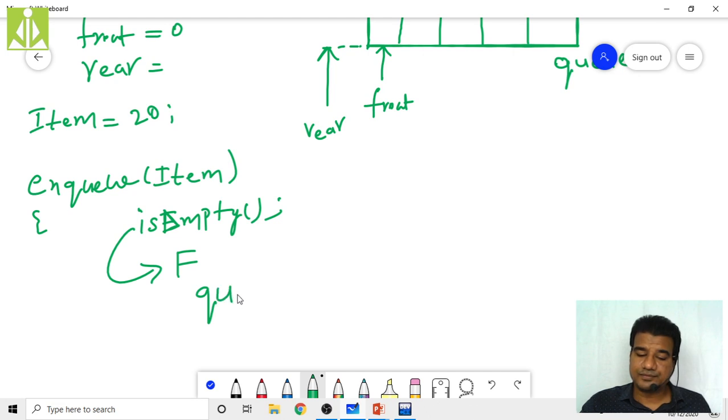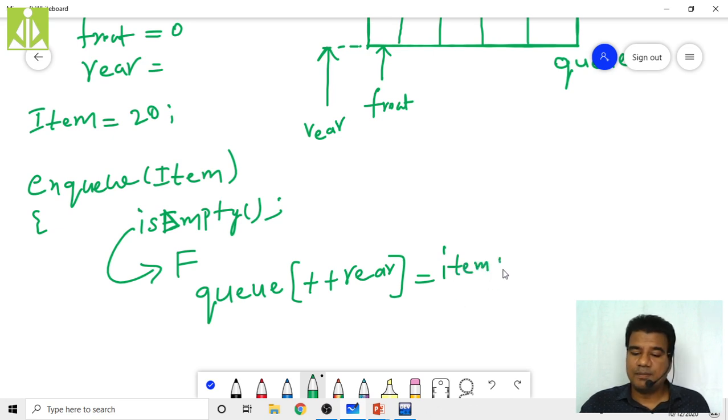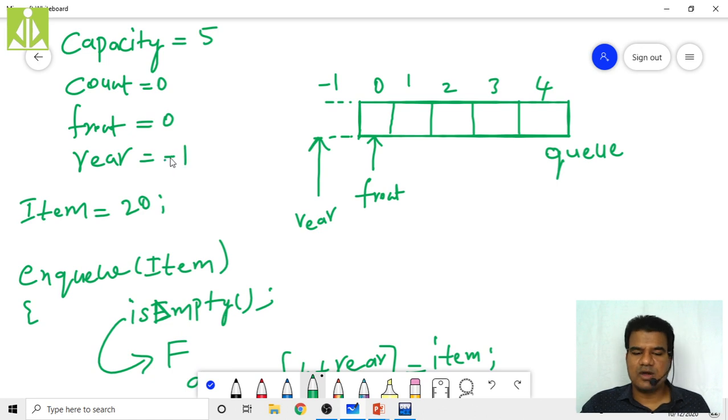Q of plus rear equals item, whatever item we have received. Q of plus rear equals item. So this item, whatever we have, 20, gets placed. First, the rear value gets incremented. Initially it was -1, so now it is becoming 0, isn't it? Your rear is going to point to this location now.